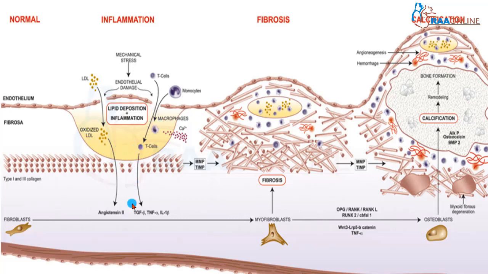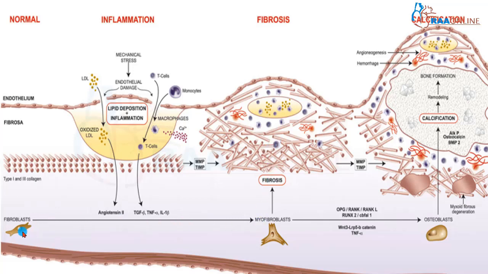And these cells call for other chemotactic factors like transforming growth factor beta, tumor necrosis factor alpha, and interleukin 1 beta. Meanwhile, these chemotactic factors result in deposition of collagen fibrils into the media. And you can see this is like a lipid plaque where there are oxidized LDL molecules and phagocytosed LDL molecules by macrophages here, and there is extensive deposition of collagen fibrils. There is even mild neovascularization. Small vessels crop up for supplying this extensive vascularity to the newly recruited cells and fibroblasts.